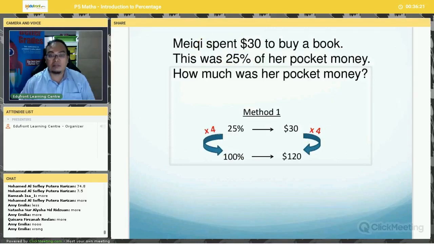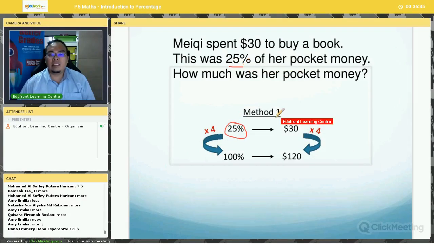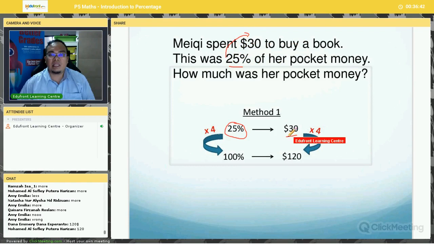There are a few ways to solve this problem. Let's take a look at the first method. Method number one is simply to make the 25% into 100%. How do we do this? Since 25% means $30, if 25% is $30, to get 100% you need to multiply by 4. 25% multiplied by 4, you get 100%.